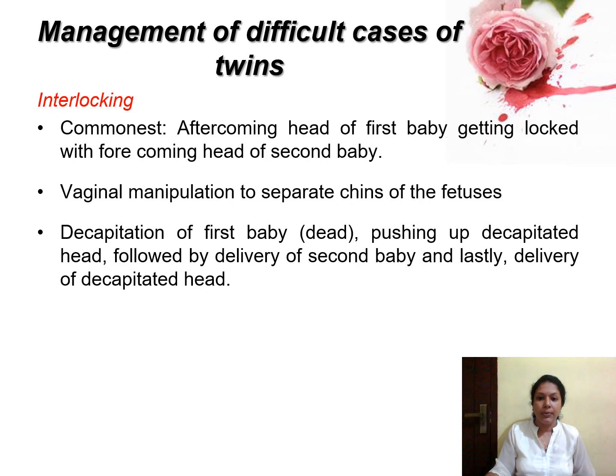You can try vaginal manipulation to separate the chins of the fetuses. That is, per vaginally, you can try to manipulate these locks, or you can try to manipulate the position of the baby. And if it fails, you can go for decapitation of the first baby if the baby is not alive. Otherwise, you should go for the cesarean. If the baby is not alive, you can separate the head of that baby and push the head upward, and you can do the delivery of the second baby first, followed by the delivery of the decapitated head.